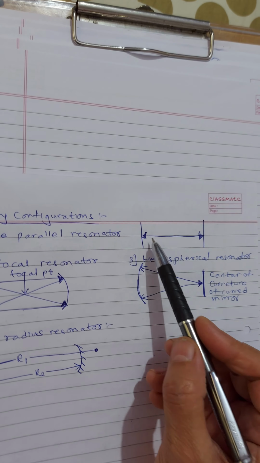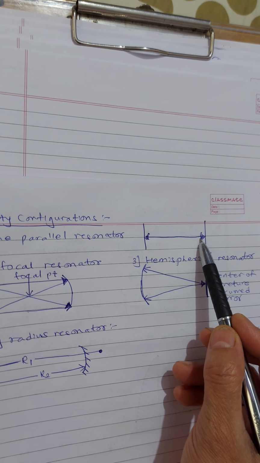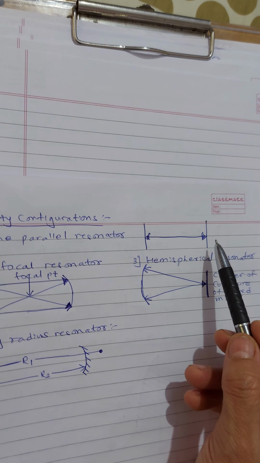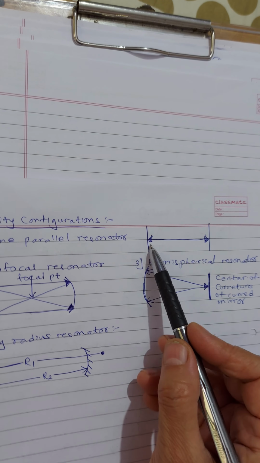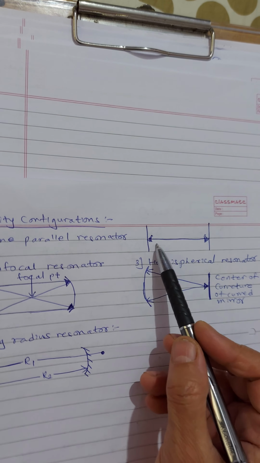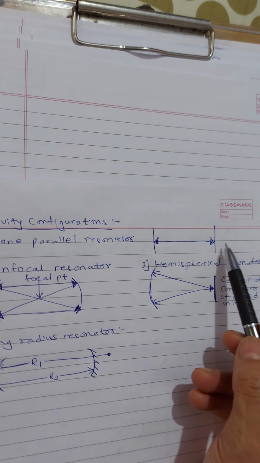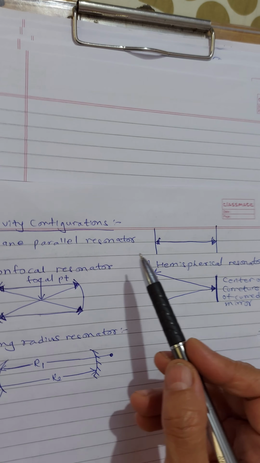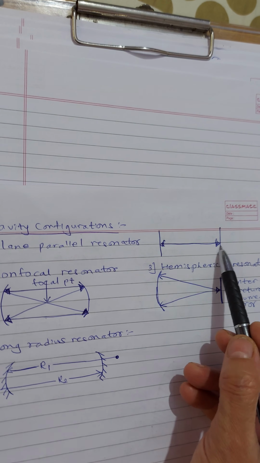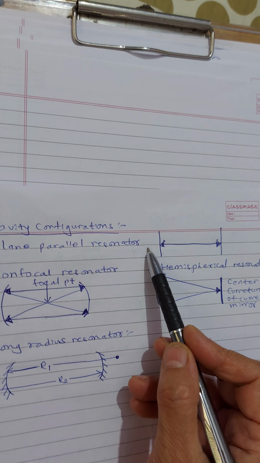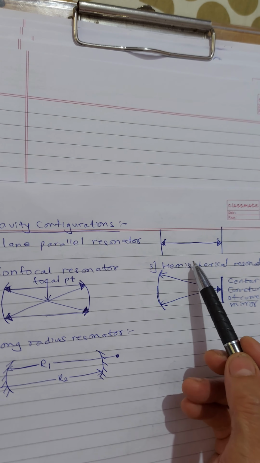As the name says, the first one is plane parallel. Here you have two flat mirrors. It is conceptually simple but unstable. We have taken the two mirrors aligned strictly parallel, which creates a basic problem. If they are not precisely parallel, the light beam bouncing between them, from here to here and coming back, will walk away after a few reflections and lead to a loss of light.